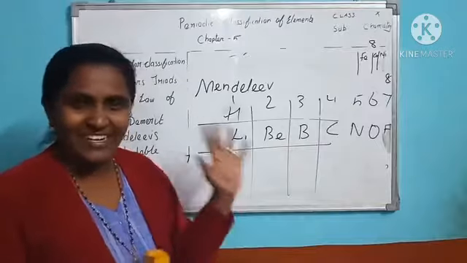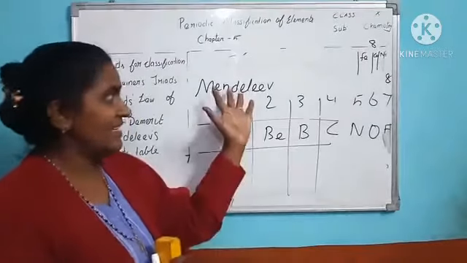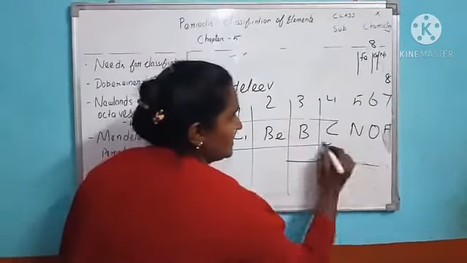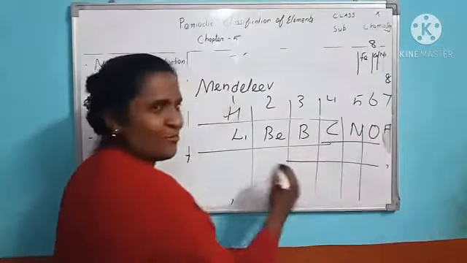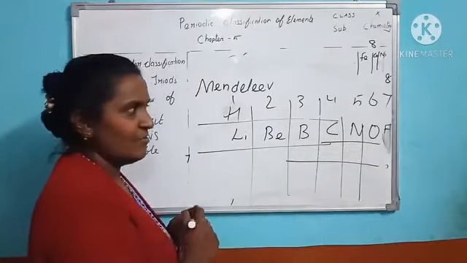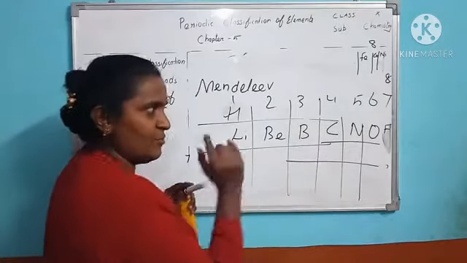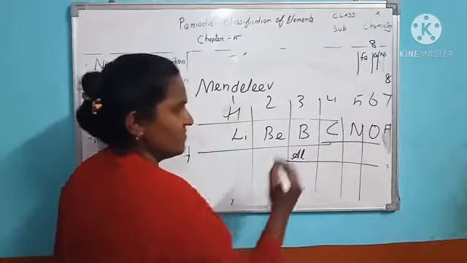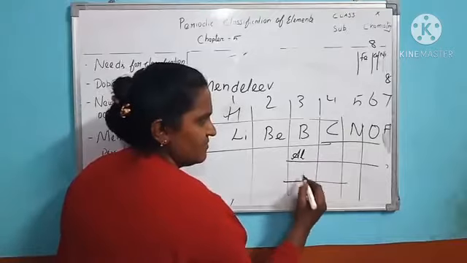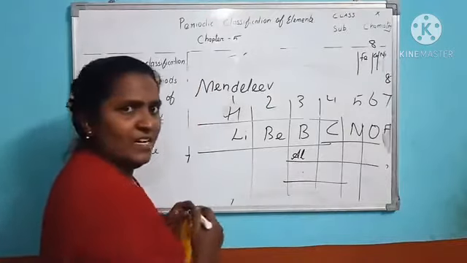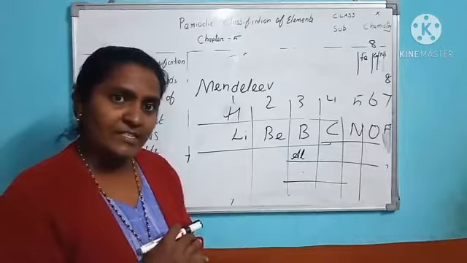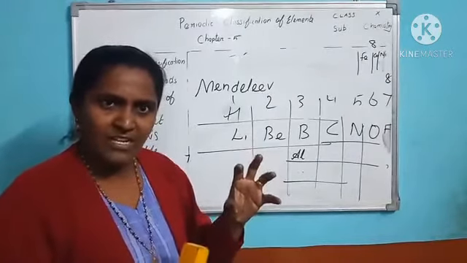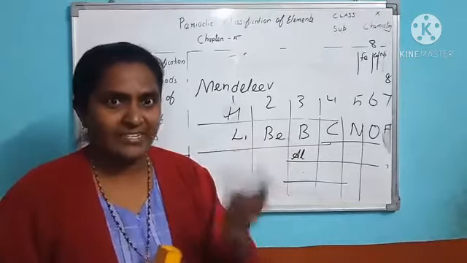Some merits are there in this period, in this group, in his law. What does that mean? Here, some space he left, for elements which were not discovered during his period. Here some space left, and here also some space left. Later on he told that there would be elements with this mass, and they would be discovered later.